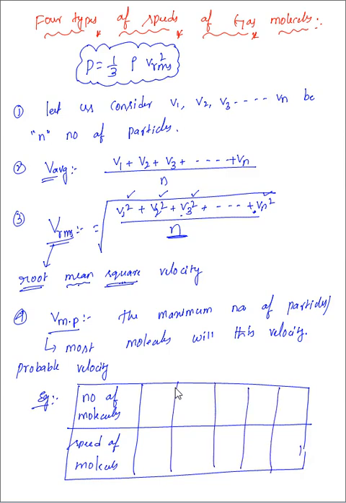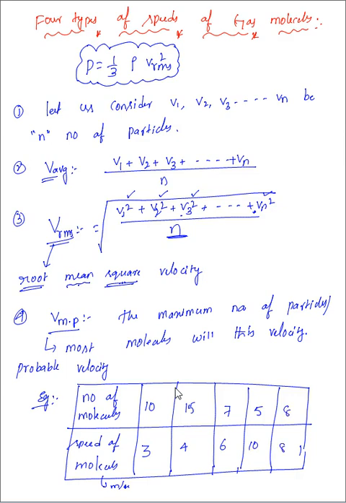Here we have 10 molecules moving with 3 meter per second. I am writing the SI unit here, meter per second. Here 15 molecules have 4 meter per second, 7 molecules have 6 meter per second, 5 molecules have 10 meter per second, 8 molecules have 8 meter per second.